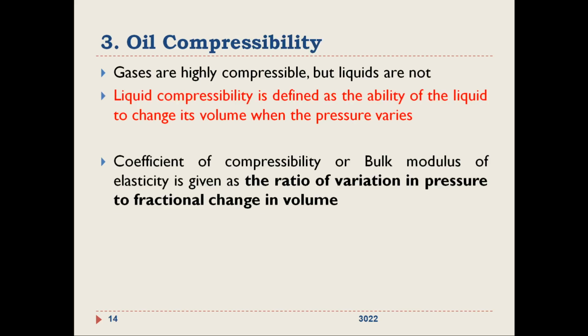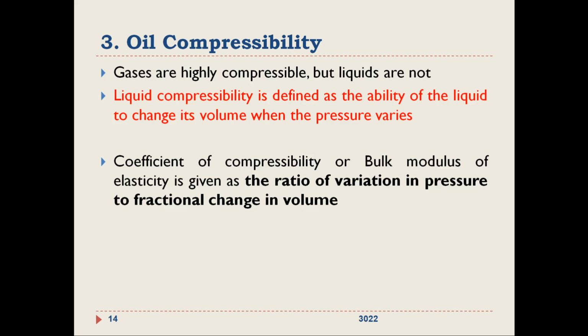Third property is the compressibility, oil compressibility. So liquid compressibility is defined as the ability of the liquid to change its volume when the pressure varies. When the pressure is varied, how much the volume of the liquid is changed proportionately. That is given by compressibility.